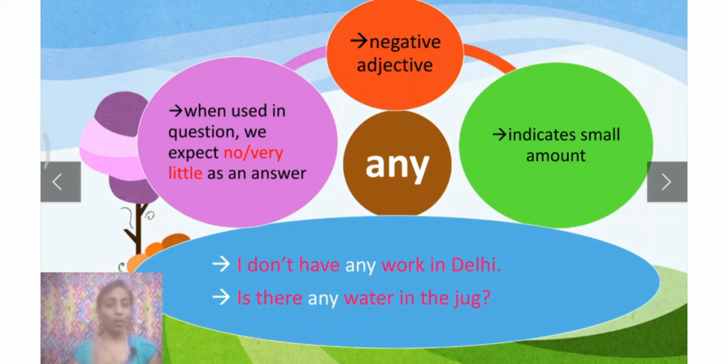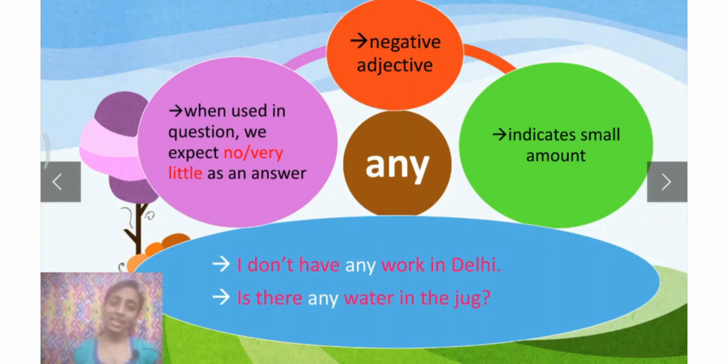Fine. Now, once again, let us recap. Many, much are used to indicate large amount. Fine. Many is used with a countable noun. Much is used with an uncountable noun.